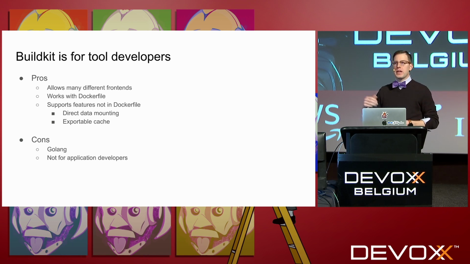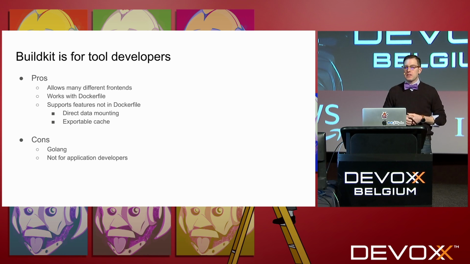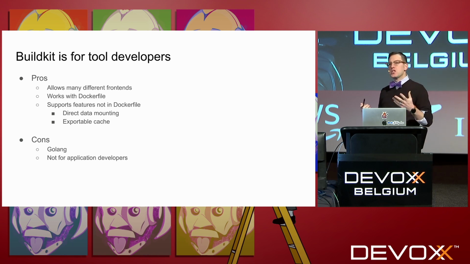It allows other front ends that other people have built, including Dockerfile, and works with Dockerfile. But it does support features that are not supported in Dockerfile, like direct data mounting and an exportable cache. So, for example, you could write a tool that took your Docker cache and then shared it amongst developers in your org or something like that. The downside is that it's written in Go, so unless you're comfortable writing Golang code, there might be a learning curve. And again, it's not for application developers. This is not for the Spring Boot developer who just wants to add features to their application.